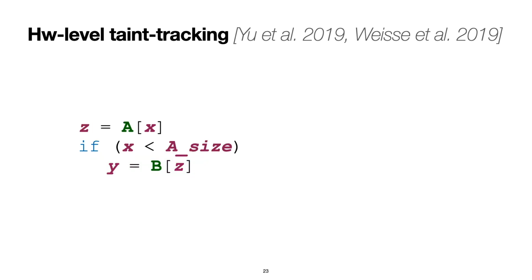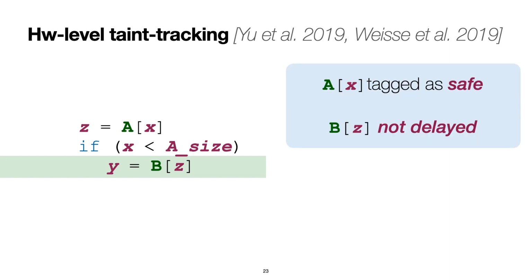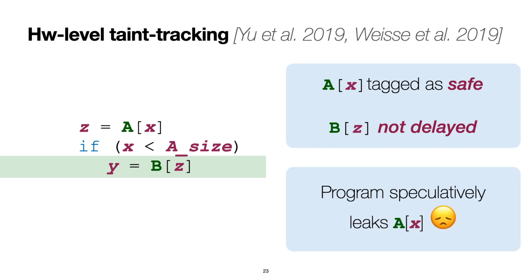Consider, however, the variant that I've shown you at the beginning of this talk, where the first memory access happens before the branch instruction. Here, Z is tagged as safe, since the load is not transient, and therefore neither NDA nor STT delay the second memory access. Therefore, we speculatively leak A of x. So, while both countermeasures are effective at preventing speculative leaks of speculatively accessed data, they fail in preventing speculative leaks of non-transiently accessed information.